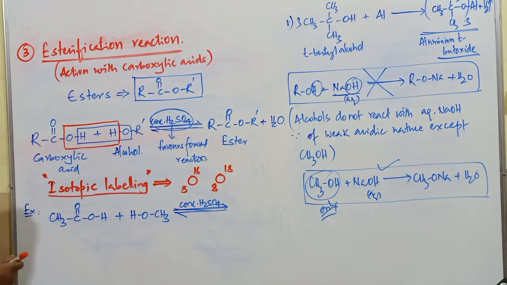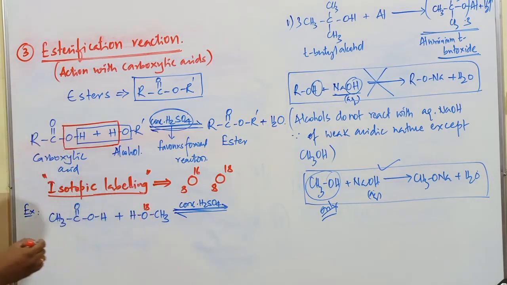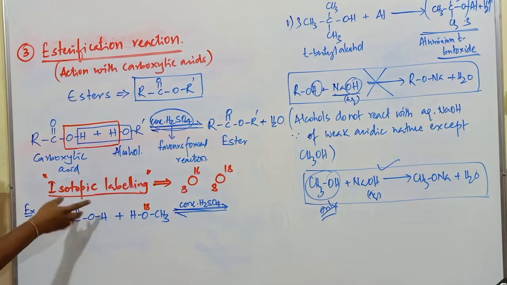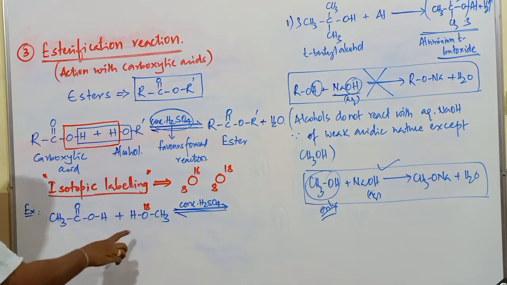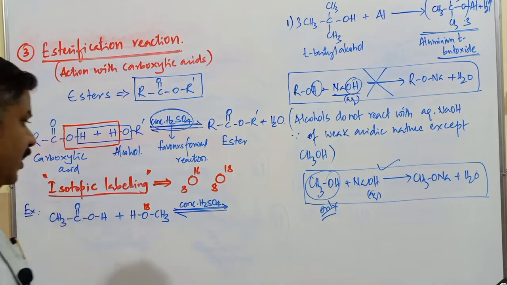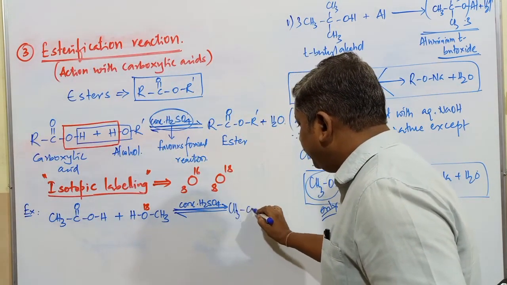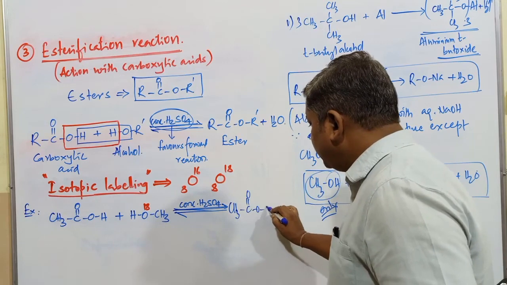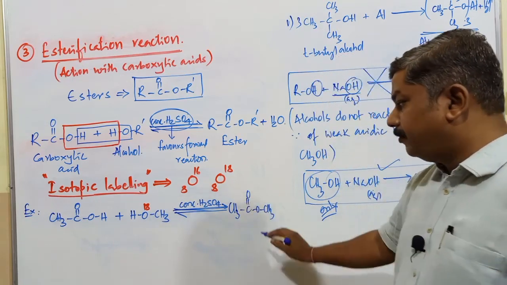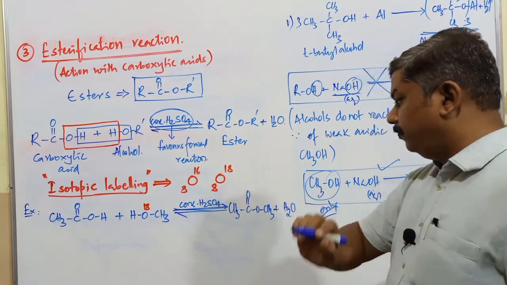In isotopic labeling, what happened? This oxygen is taken as oxygen 18, and this oxygen is normal oxygen, that is 16. Only this oxygen is taken as oxygen 18. When this oxygen 18 is considered, what is the product? CH3 COO CH3, the same product, ester formation, plus H2O.